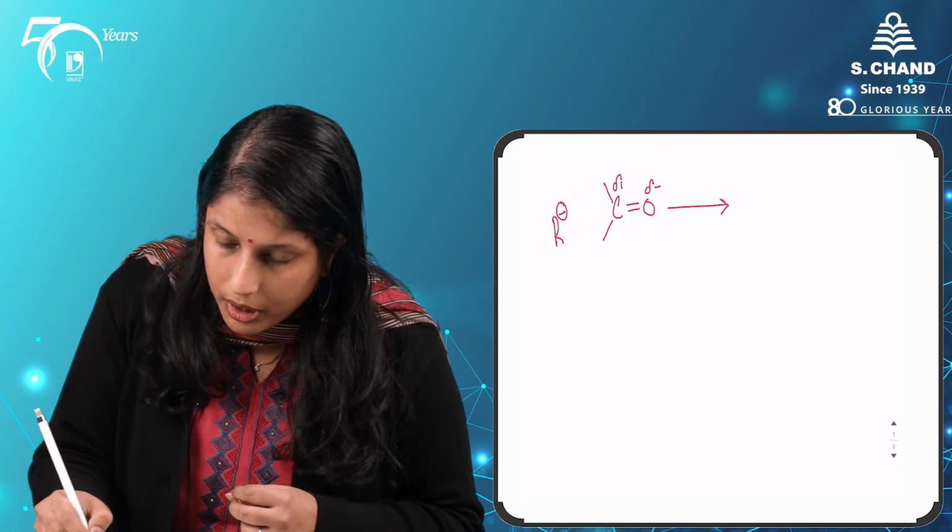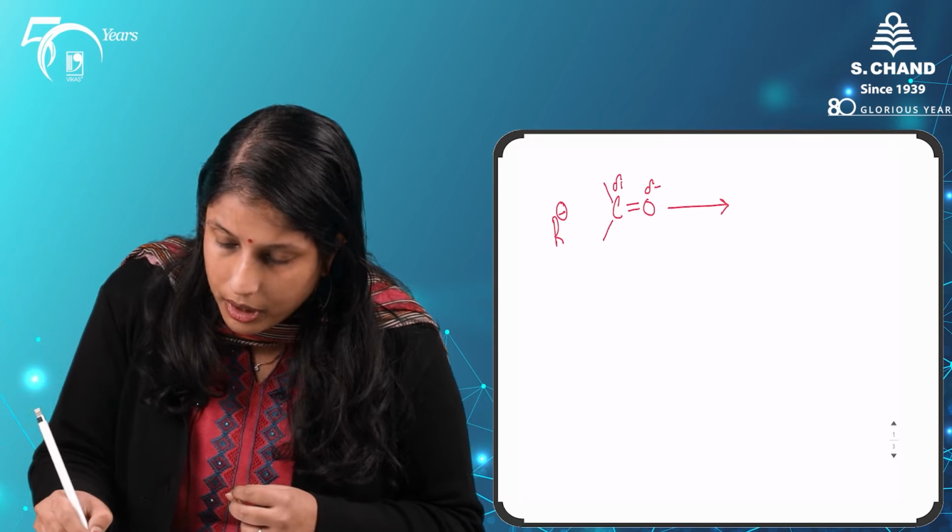So now our strong nucleophile, for example this R minus, can come and attack this electrophilic carbon. When it does that, let's move my electrons, and it leads to the formation of an alkoxide ion.